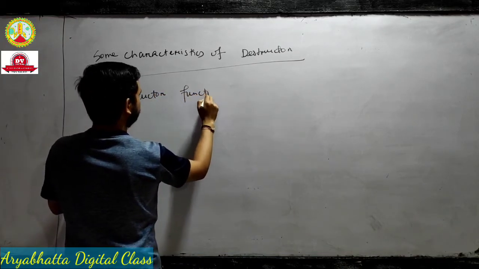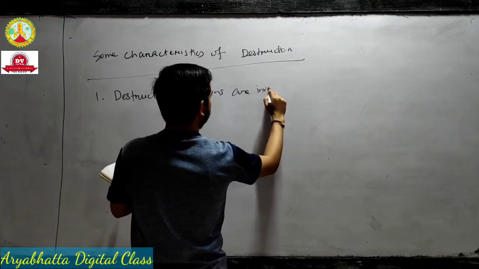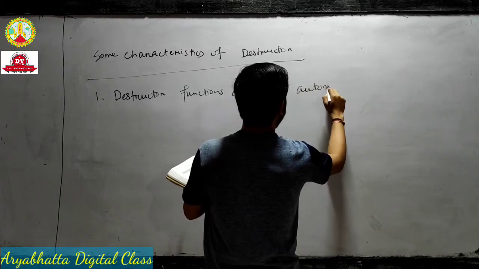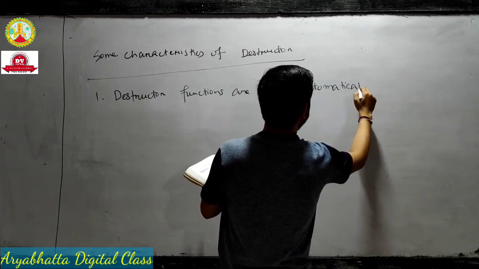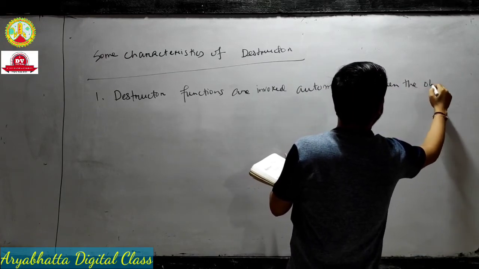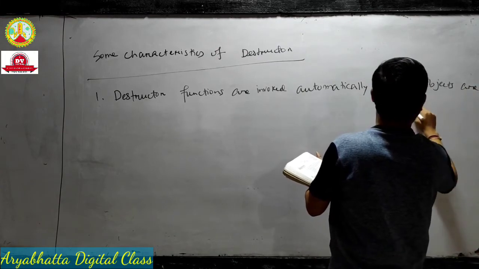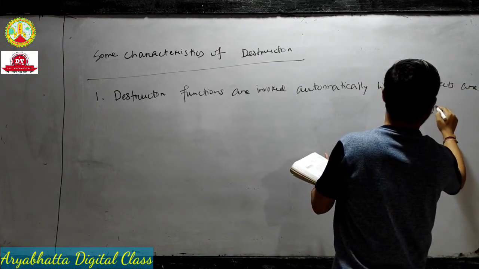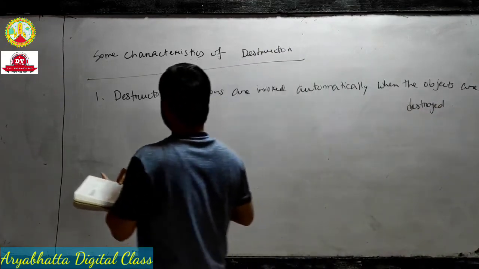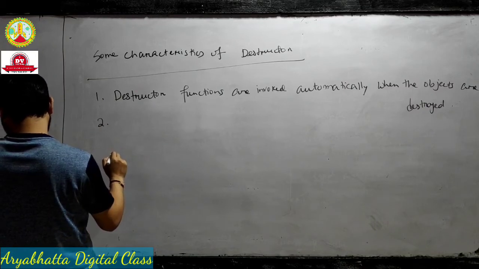First point: destructor functions are invoked automatically when the objects are destroyed. Some points are similar to the constructor, invoked automatically. Actually, you can say that it is the opposite of the constructor. Constructor is for constructing the object, destructor is for destructing the object.